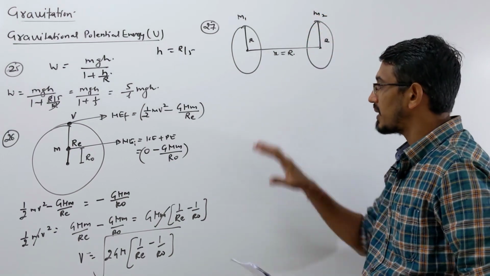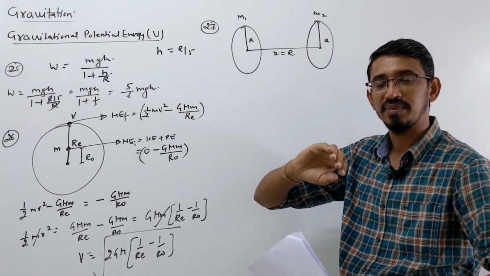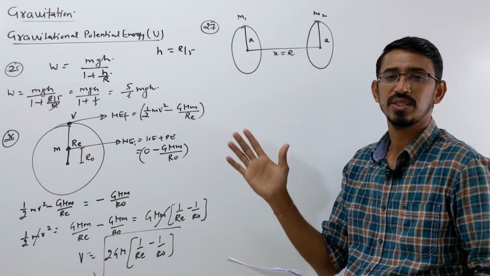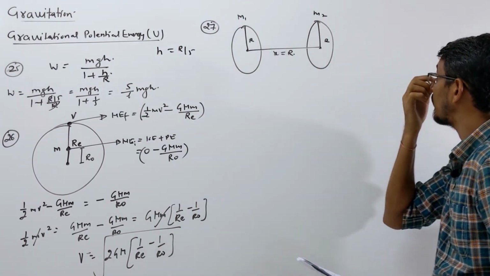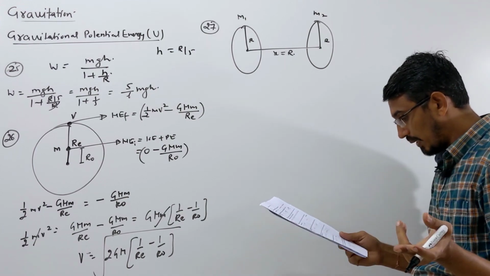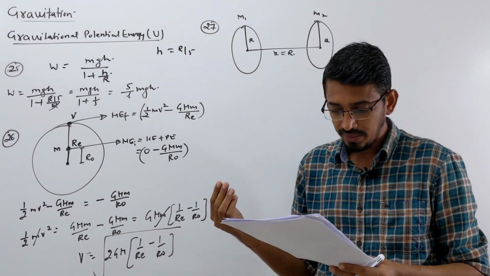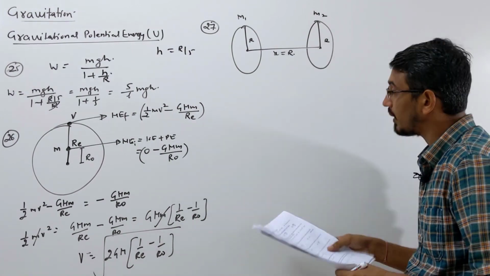This type of question is generally not asked in the NEET exam nowadays, because the question is very simple. This question consumes little time only, otherwise it's not tough. Masses are given. They said that we want to move a mass m. What is the work done in moving a mass m from the center of one ring to the other ring?